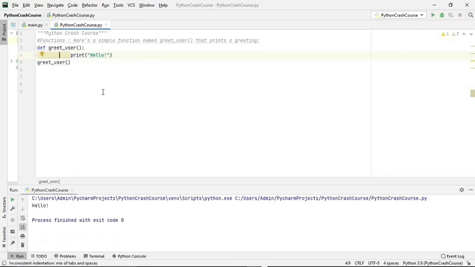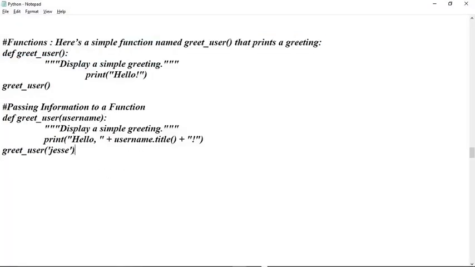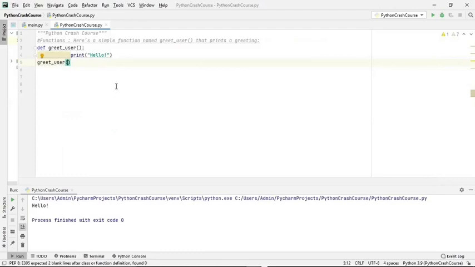Now if you want to pass something while calling the function, if you want to pass some argument, that's a single argument. So let's say passing information in a function.